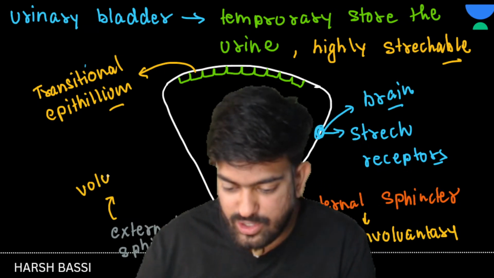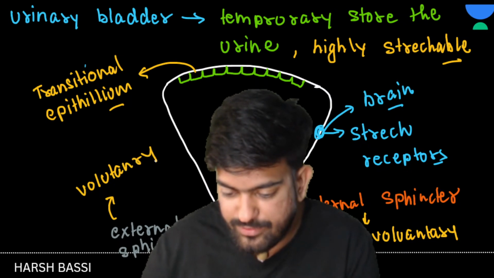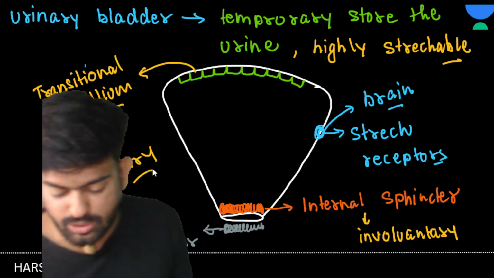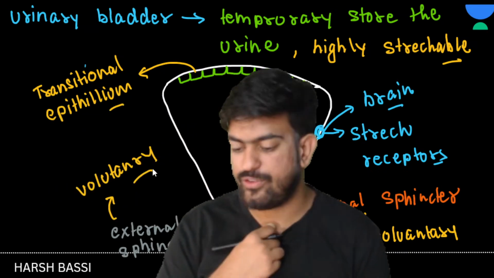External is voluntary. Clear to everyone? Any doubts? Yes or no? Chalo, great. So urinary bladder, sir, we have done.